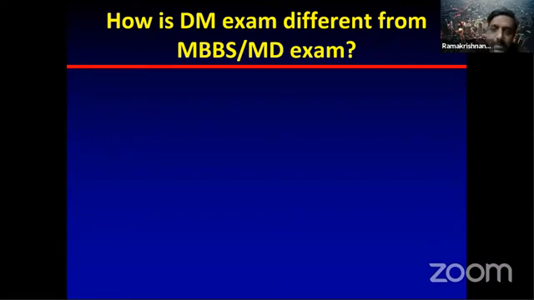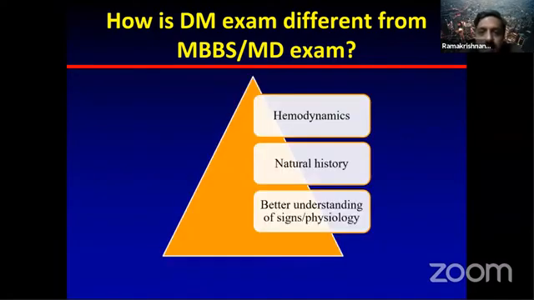In my opinion, the major difference is in your understanding of the hemodynamics and in understanding the natural history of the disease. You are expected to know a bit more physiology, and with that physiological understanding, you should be able to better understand the signs that are present in the patient. So that is how the DM examination is different. Otherwise, the same dyspnea classification remains, the same heart failure remains, everything is the same.